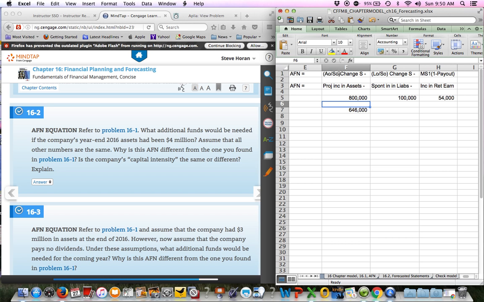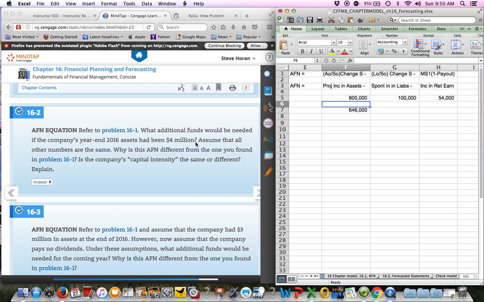So basically, that's the capital intensity ratio is what that means. The capital intensity ratio is just assets today, A0, divided by sales today, S0. And that basically says how much asset does the company need to generate sales, and this would be a higher capital intense company at this level than the previous example that we had. Therefore, they need to have more assets on hand to generate sales. So they need more assets to generate sales than the previous example did, which means they need more financing. Okay, so that's question 2.